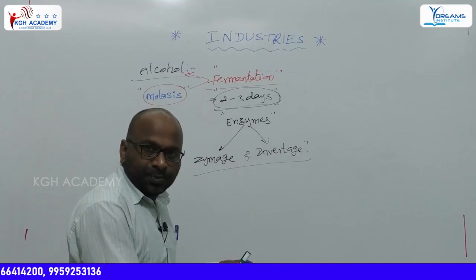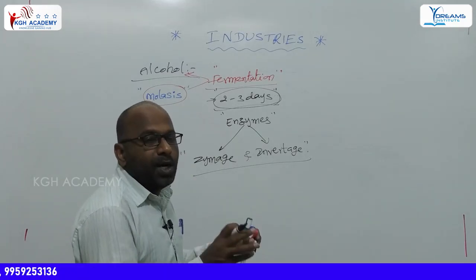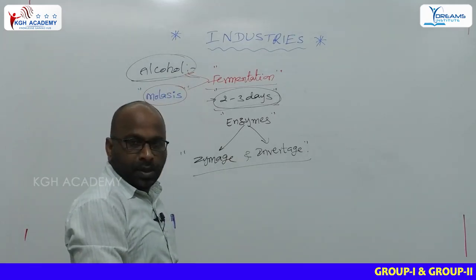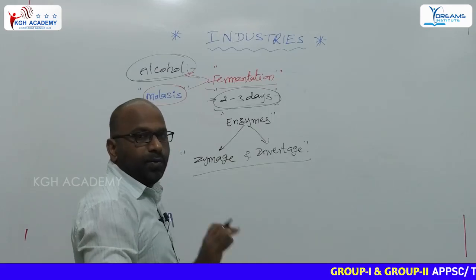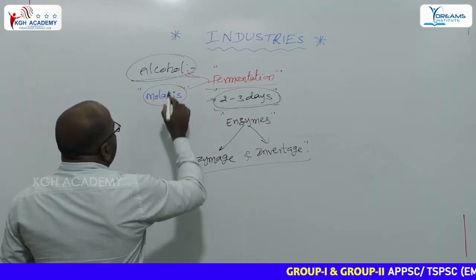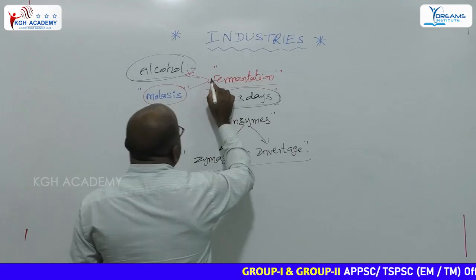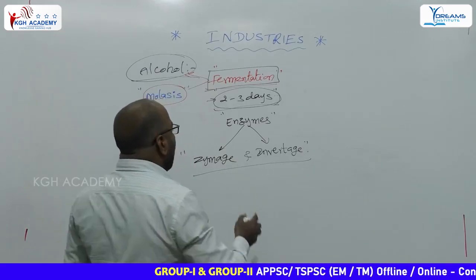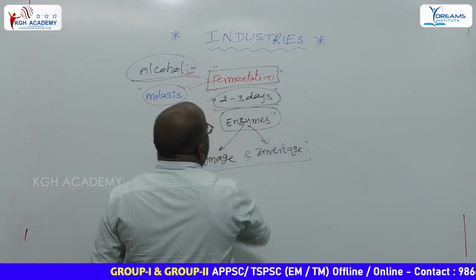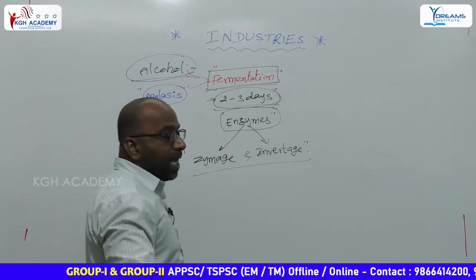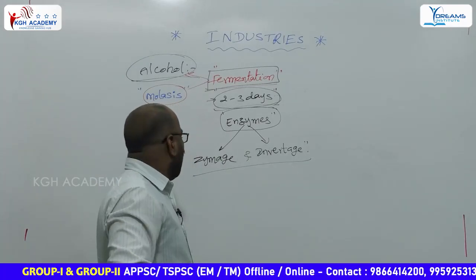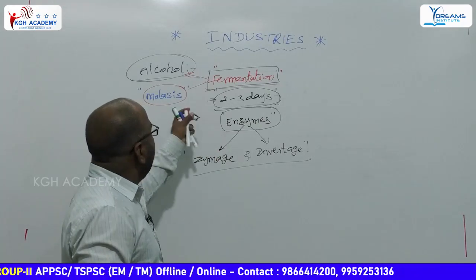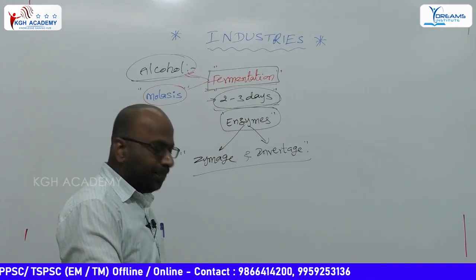These are helpful and play the main role in preparing alcohol. Here, a few important points are there. Number one, what is that? The preparation of alcohol from molasses is through the fermentation process. Which of the following is helpful in the preparation of alcohol? Enzymes play the main role. They are zymase and invertase.